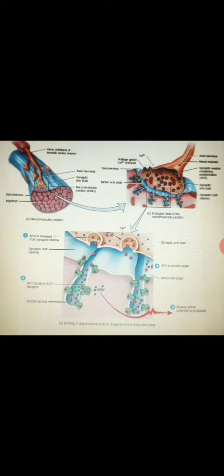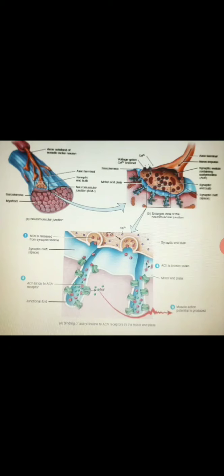Acetylcholinesterase breaks down acetylcholine into acetyl and choline products that cannot activate the acetylcholine receptor. If another nerve impulse releases more acetylcholine, then step 2 and step 3 are repeated.